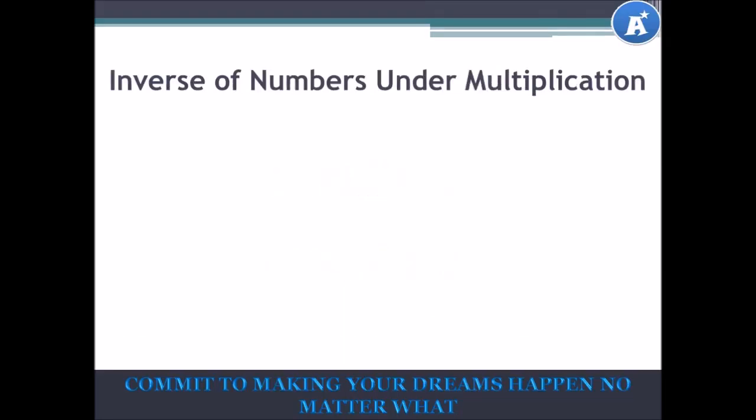The inverse of numbers under multiplication. Now let's look at this one. We have 2 times something equal to 1. Now what can we do to 2 that will give you an answer equal to 1? And how about this one? Negative 9 times something equal to 1.